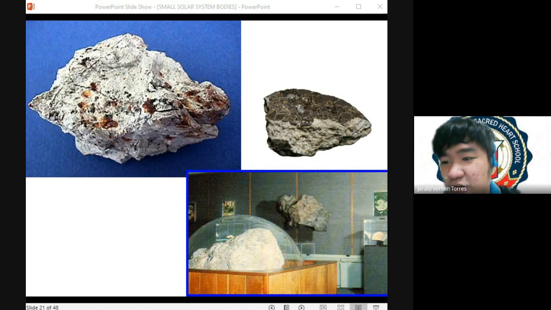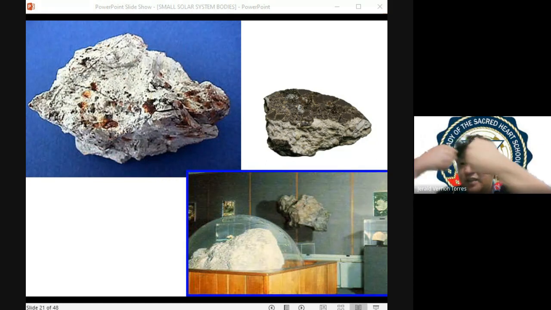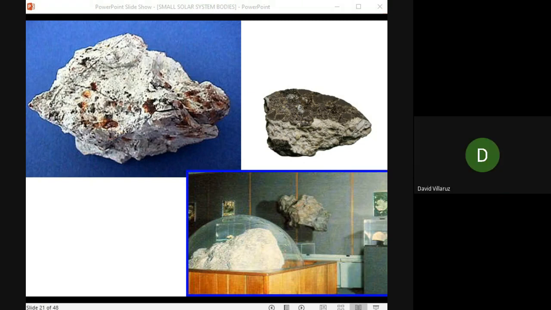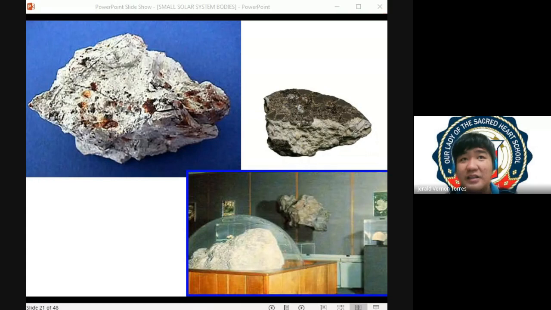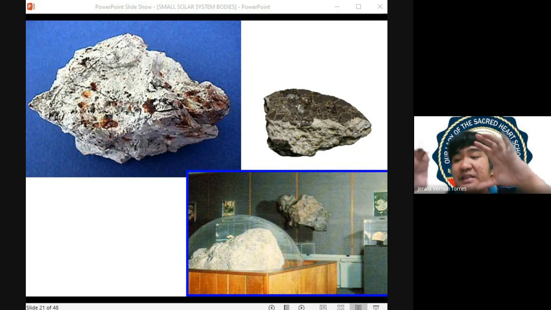You can recall, what happened to the planetesimals when we were forming planets? Di ba yung planetesimals, they collide with each other? No, they are trying to collide, di ba? So dito, parang yung dust is nag-collide with each other due to gravity. Nagko-collide sila with each other at a very high speed to form your planet. Ngayon, pag nagko-collide kasi sila, yung mga asteroid natin, pwedeng mag-trigger ng events kung saan madi-differentiate, no?